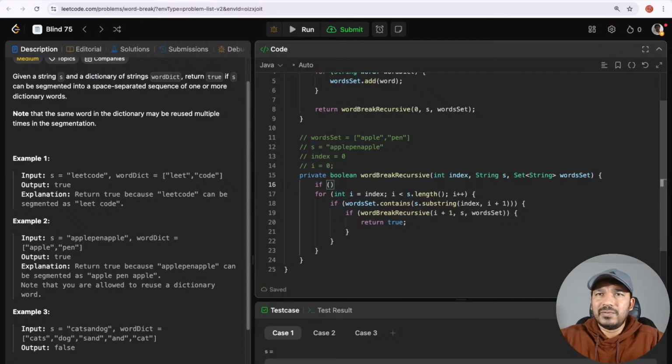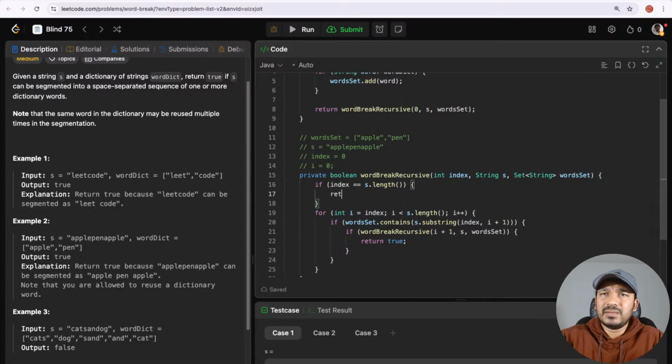So let's see, if index is equal to s dot length, so we are checking if index is equal to s dot length, then we can just return it as true. If we want to start this word break recursive from s dot length, starting from after the last character, that means we have found the segments until these characters. That's why I'm returning true here.